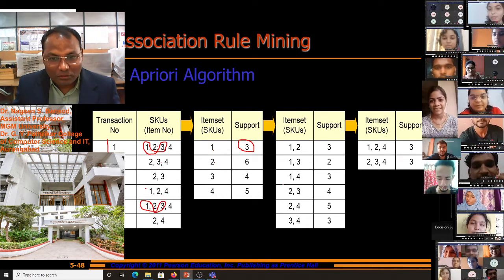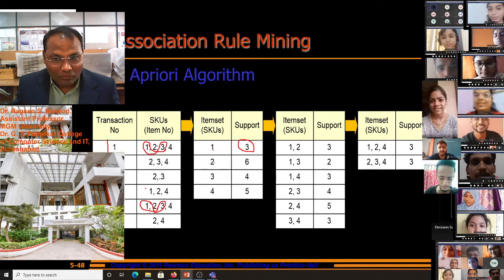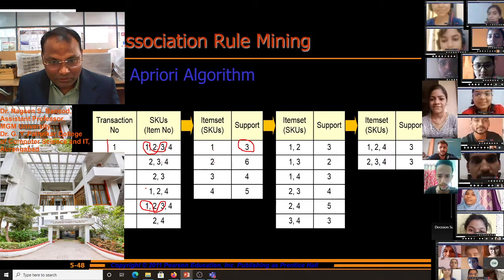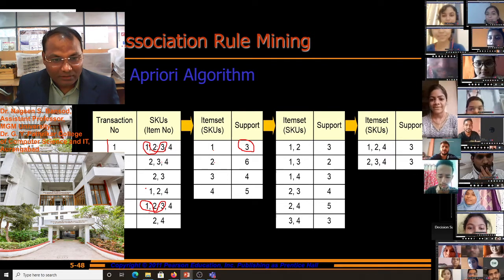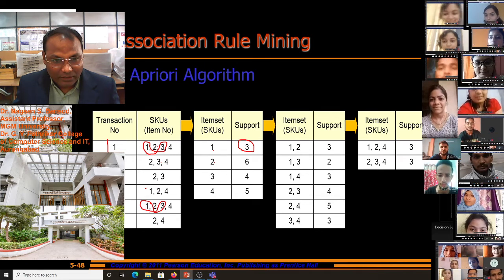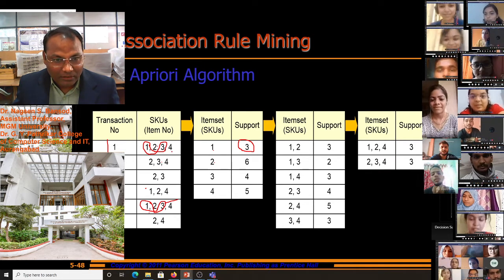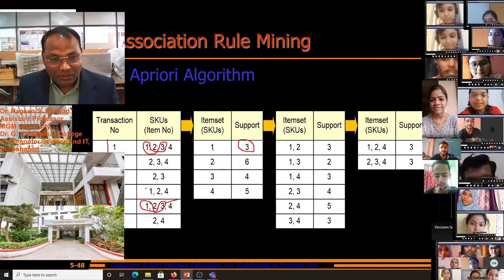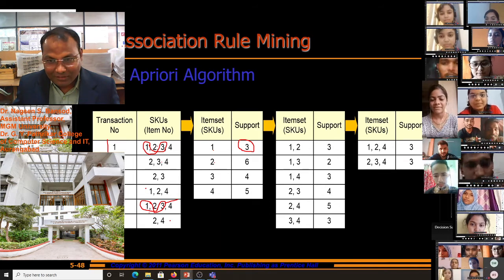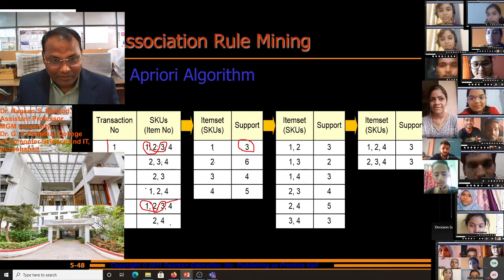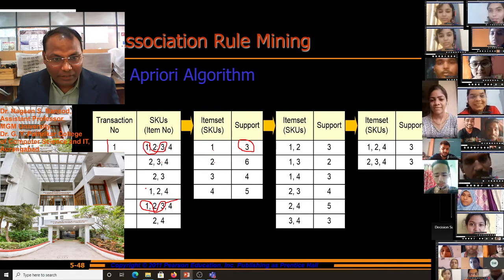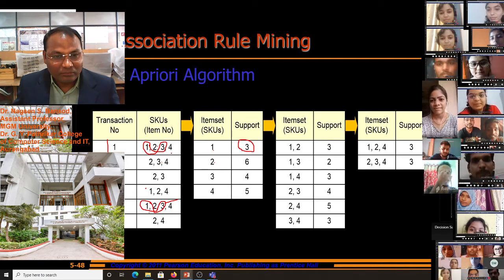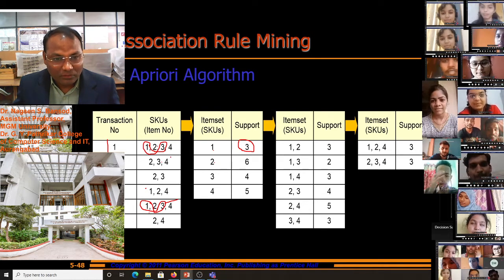Then 1 and 4. For 1 and 3, there are 3 supports? Right. Where is 1 and 3? This is 1, and 1 and 3, this is 2. Where is the third support for 1 and 3? Is there 1 and 3 atom purchased by transaction 1? Yes, sir.